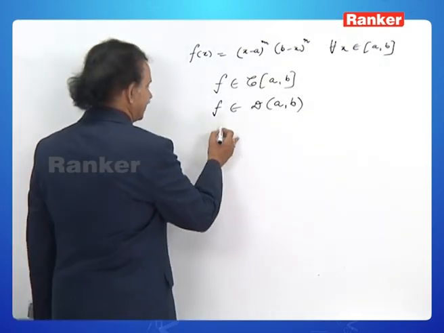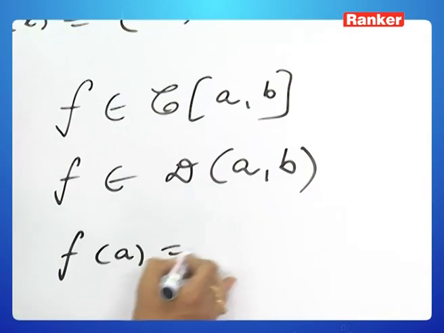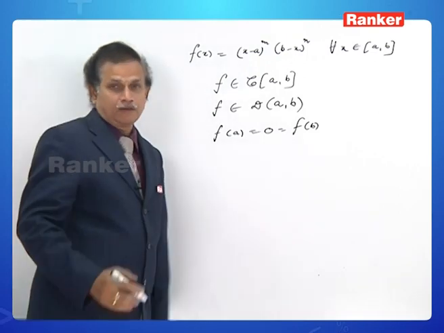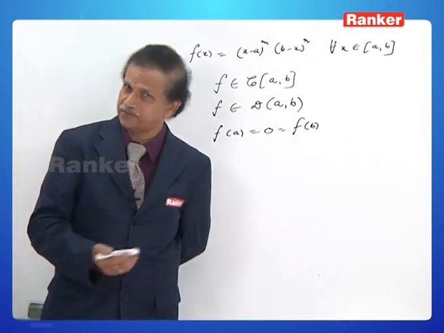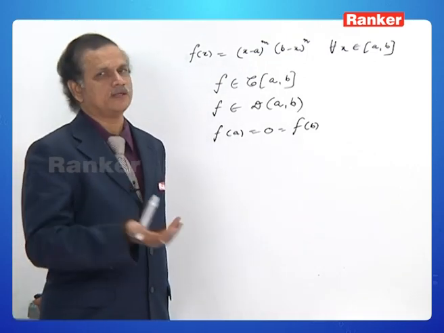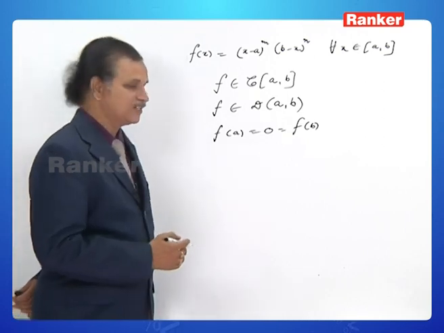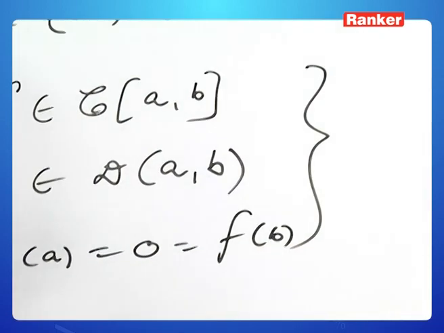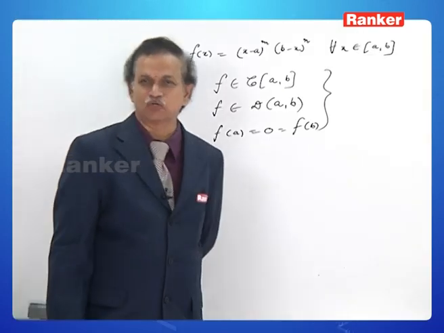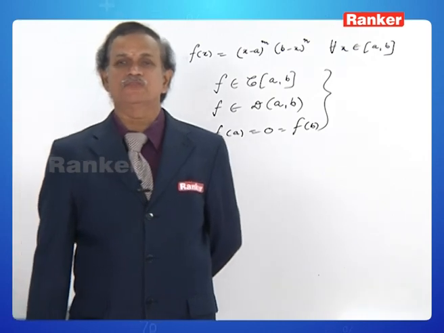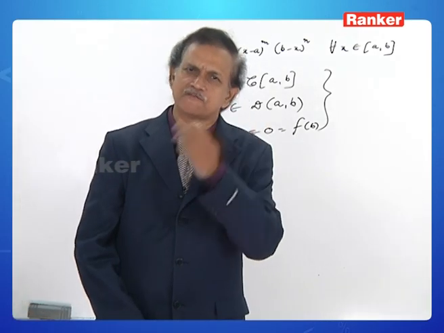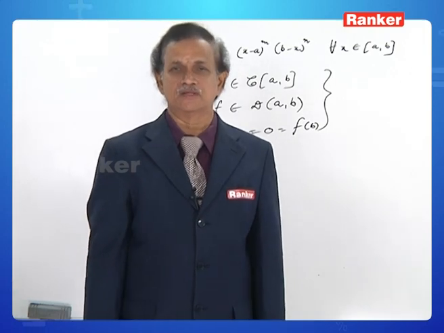And f of a is equal to 0 and f of b is equal to 0. Therefore, both are equal. F of a is equal to f of b. These three steps say to us that f satisfies all the conditions of hypothesis of Rolle's mean value theorem.